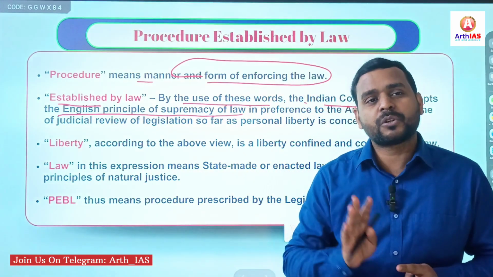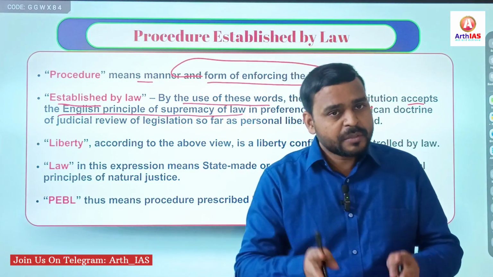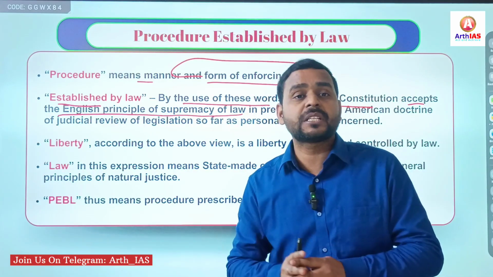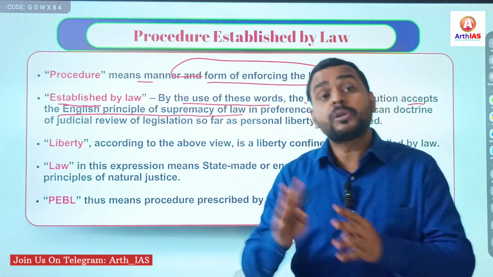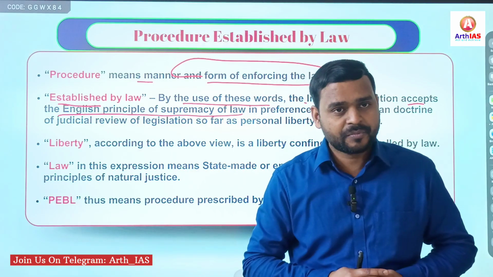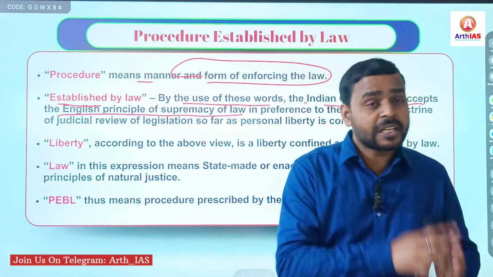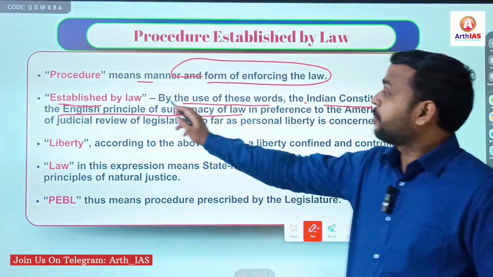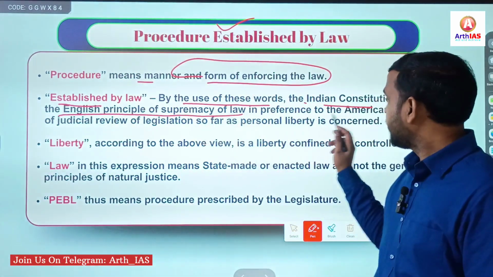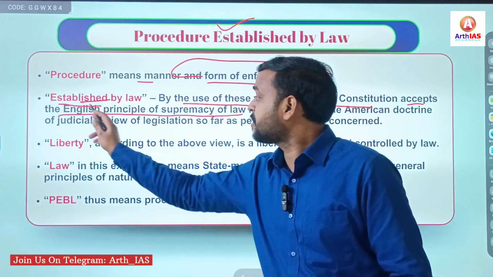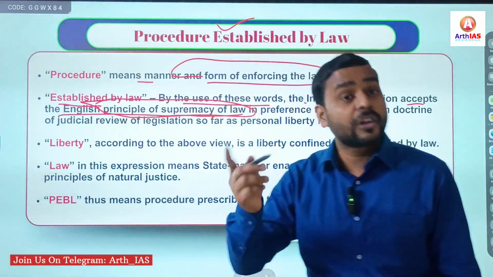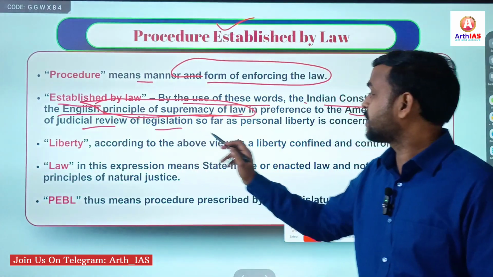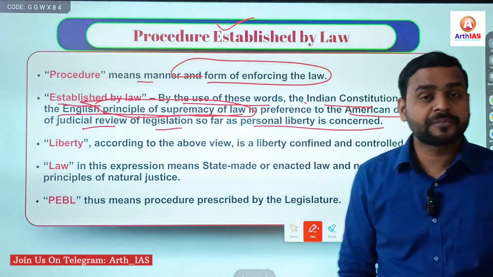So in simple terms, parliamentary sovereignty means parliament has unlimited, unrestricted, unfettered powers. But parliamentary supremacy means there is a written constitution to limit or check the power of parliament. In India, we have parliamentary supremacy. In Britain, it is parliamentary sovereignty. Clear? So, by adopting the concept of procedure established by law, India preferred the principle of supremacy of law over the American doctrine of judicial review of legislation, so far as personal liberty is concerned.